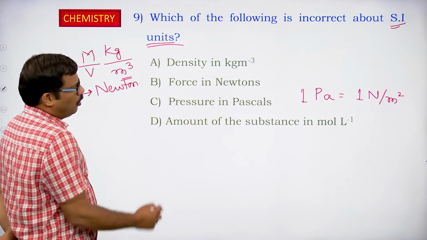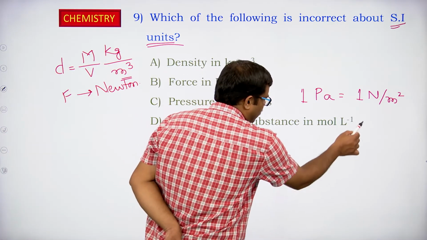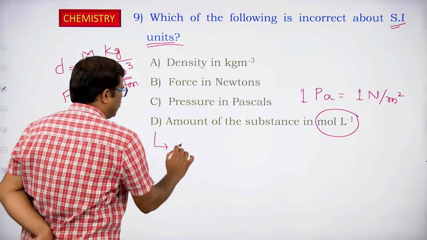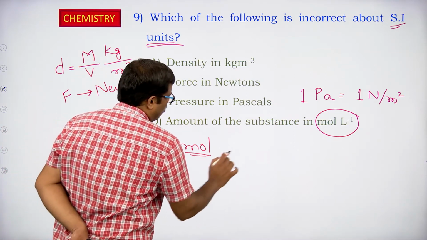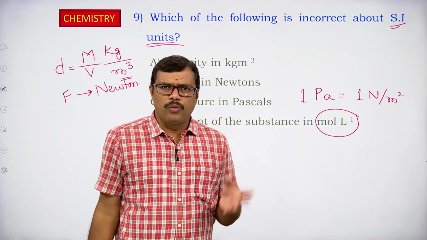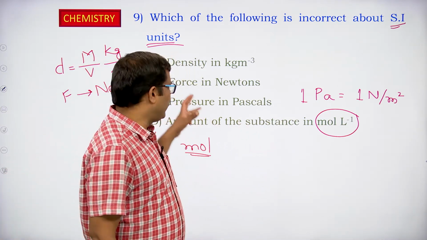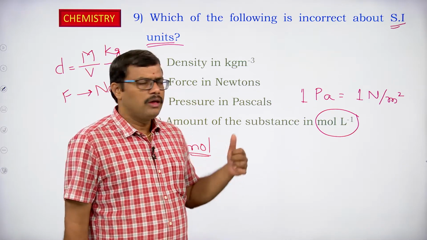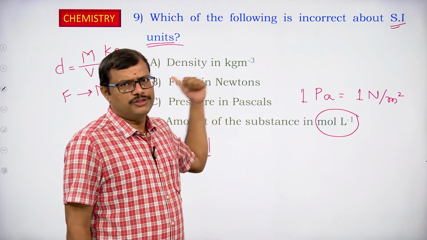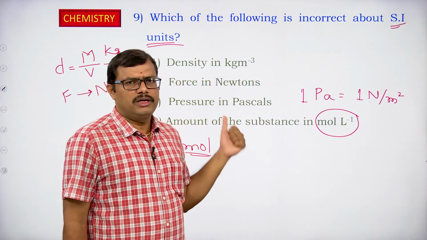Amount of the substance in mole per liter. So this is wrong. We generally expect amount in terms of mole, but not per liter. Generally the amount is expressed in terms of moles, the weight in kilogram, volume in meter cube, area in meter square, force in newtons, pressure in pascals.